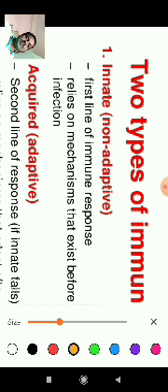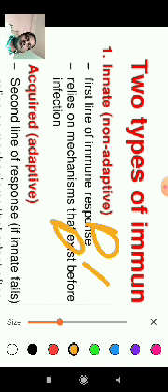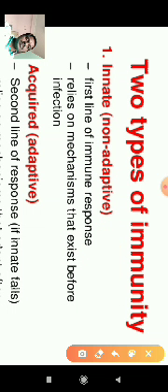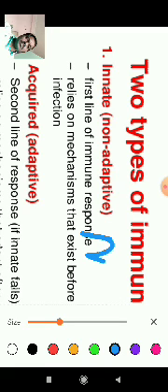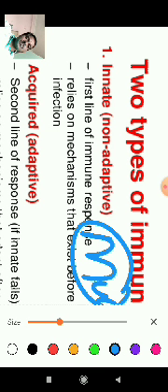A number of organs, the digestive system, the respiratory system and the reproductive system, are all covered by mucus layers. That mucus is very important, and we call it a first line of immune response. So the skin, the saliva secreted by the salivary glands, and the mucus are all first line defenses.